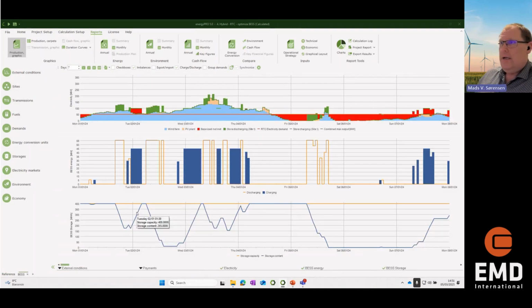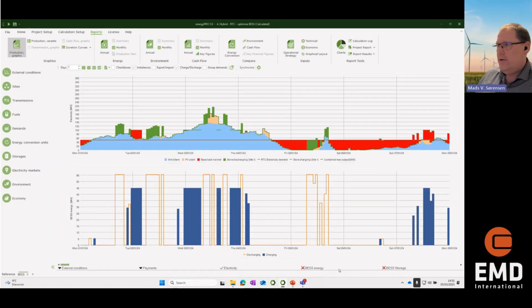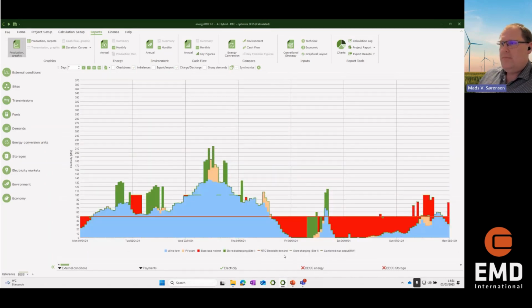And now you can see we have gotten a little bit of battery graphs, but you can also see we have covered with the battery solution. We have actually covered some of the demand in this period here with discharge from the battery. Ideally, we should look for covering everything, or should we?